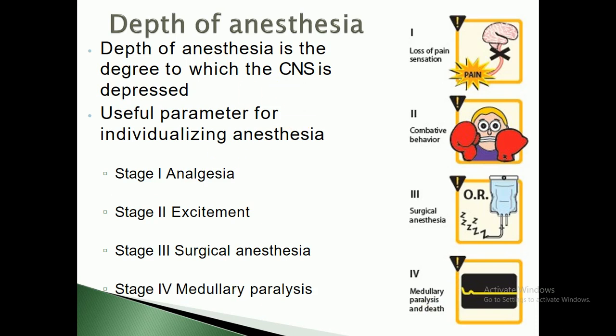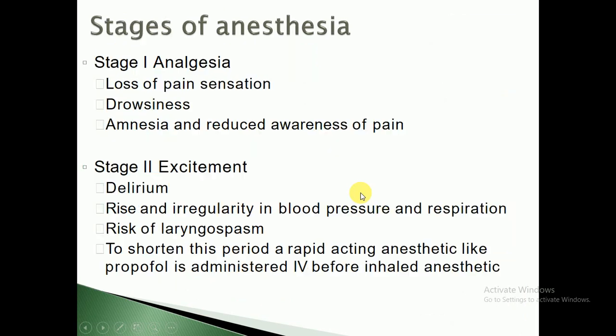So today we will talk about the different types of stages of anesthesia, whenever we are going to administer a general anesthetic agent to patients. The first one is stage 1, analgesia. Stage 2 is excitement, stage 3 is surgical anesthesia, and stage 4 is medullary paralysis. These are the stages of anesthesia. So the first one is stage 1, analgesia.